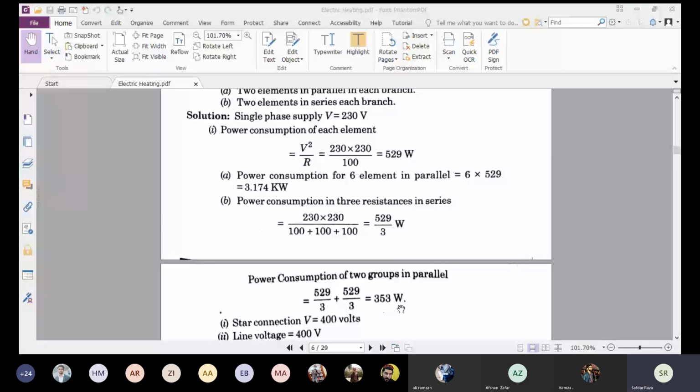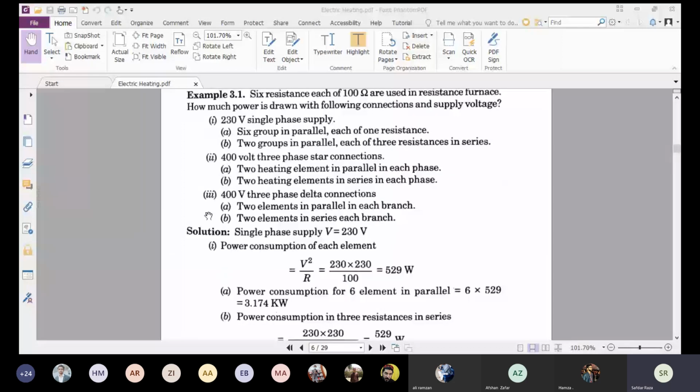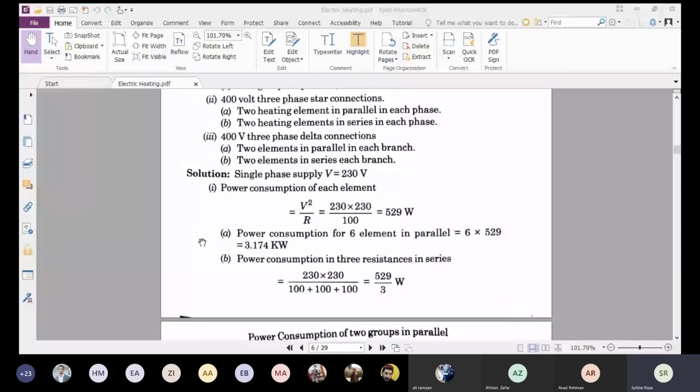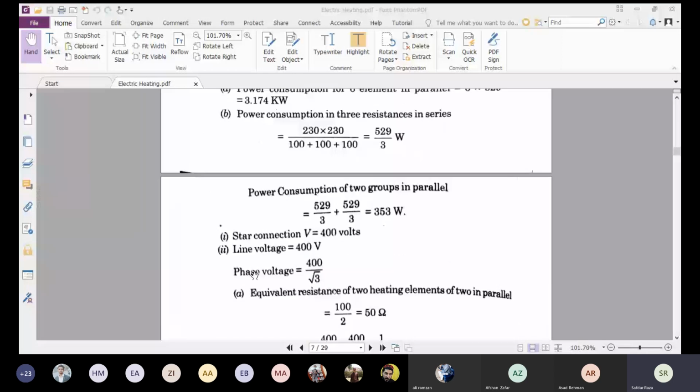In the second part, 400 volt 3 phase star connection. 400 volt 3 phase means that it is the line voltage. We have to calculate how much is the potential per phase. In star connection, to obtain the potential per phase, we have the formula VL divided by under root 3. So the line voltage is 400 volts, and the phase voltage is 400 divided by under root 3. We can get the phase voltage.